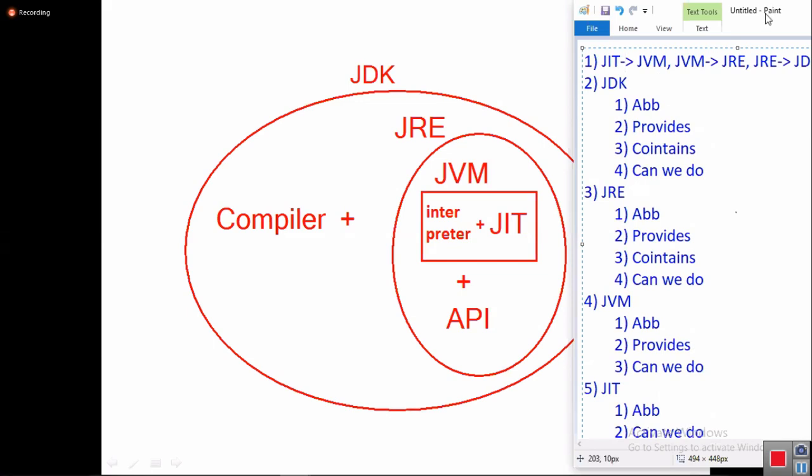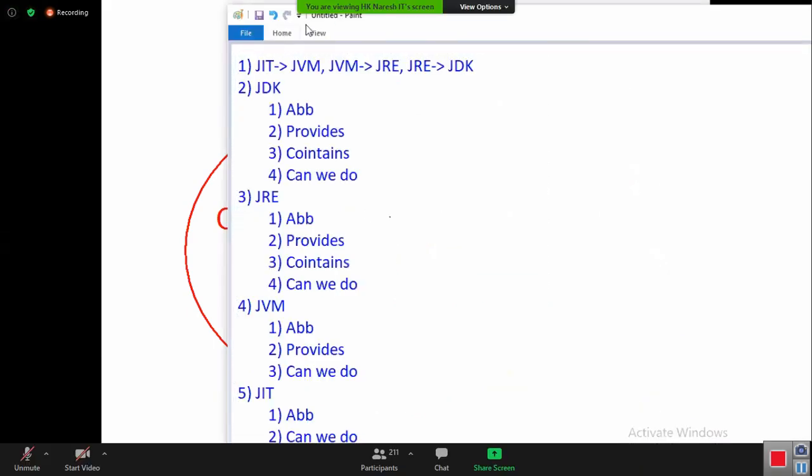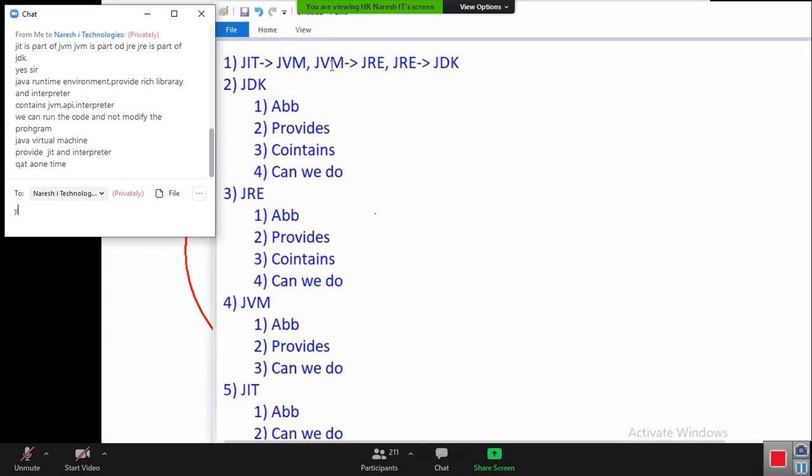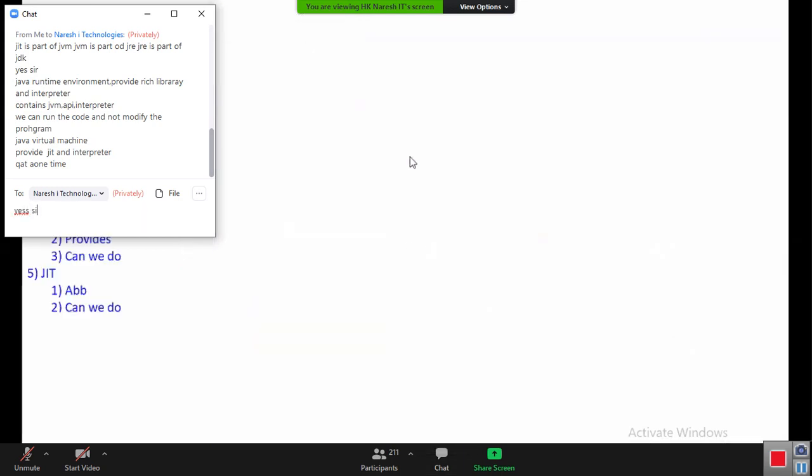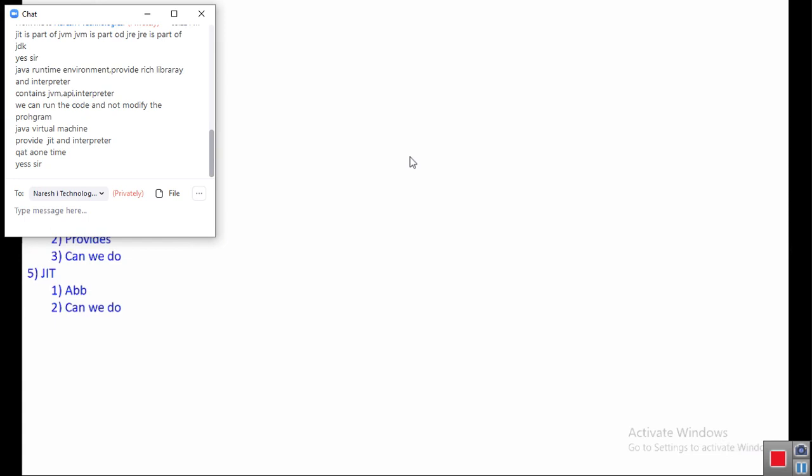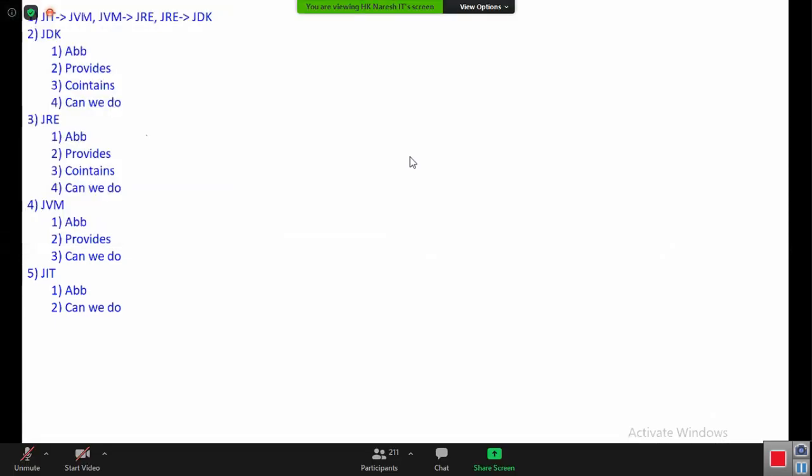Can I hope all the people got clarity? So the diagram and the points. Can I hope all the people are comfortable? Can you please confirm, please? So this slide, if everybody understands, any doubts, if you have, I'm ready to explain again if you want. But don't say, please explain again.